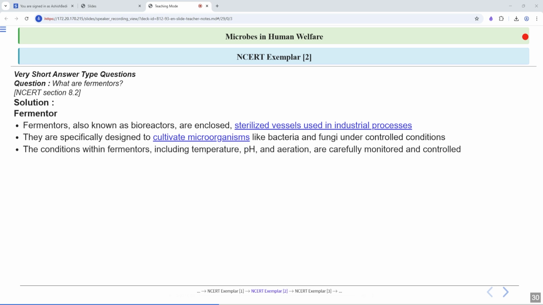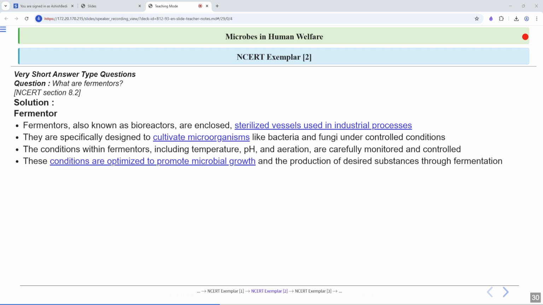Now inside fermenters, we carefully control the parameters like temperature, pH, and how much air is present. Clear? By optimizing these conditions, we help the microorganisms to grow well and produce substances we want, such as medicines or enzymes. So fermenters are extremely important in industries. They allow us to produce large amounts of antibiotics, beverages, enzymes, and other biotechnology products that we use in our daily lives.